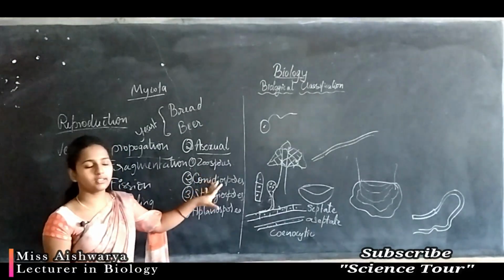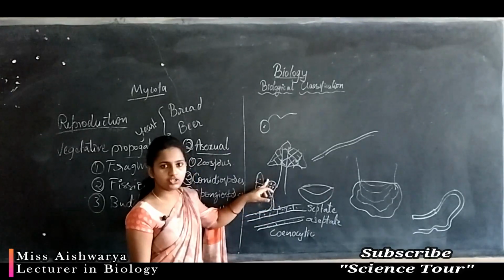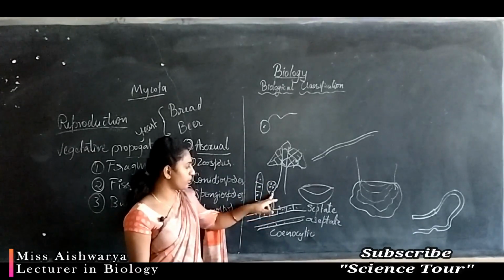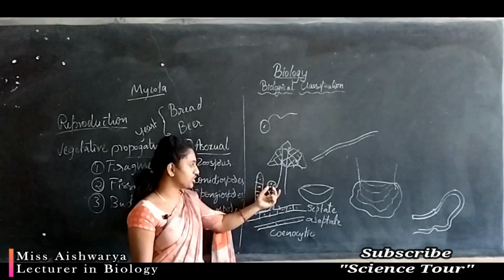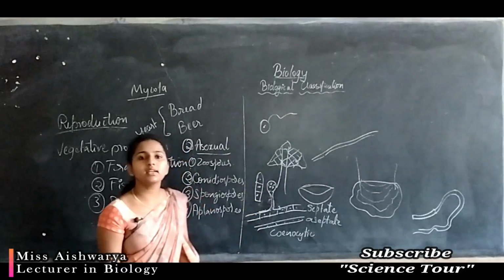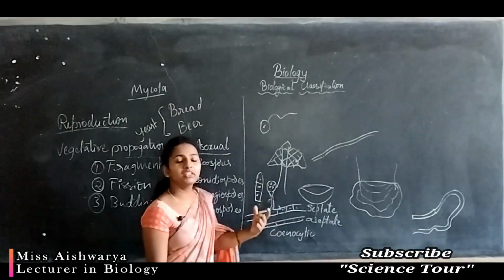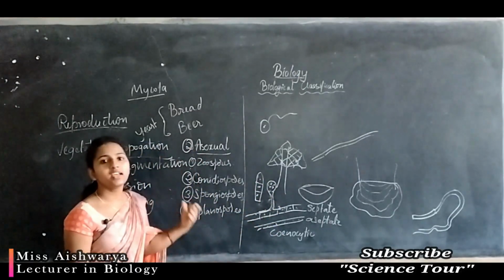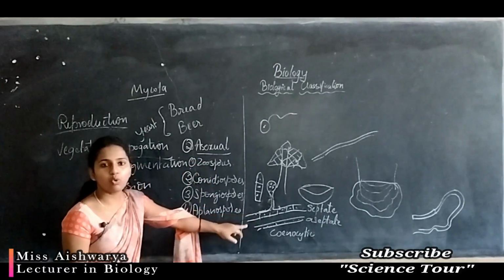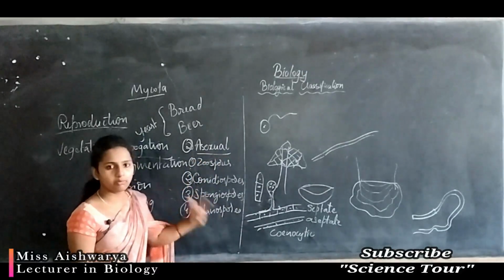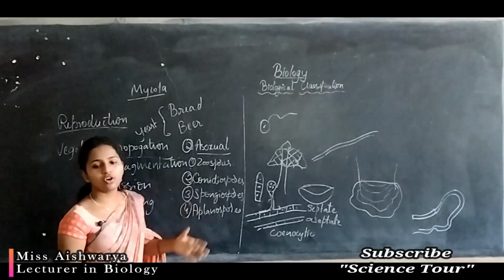In the asexual mode of reproduction, simply from the hyphae we can see a different structure, that may contain a sporangiophore. This sporangiophore bears a spore-bearing structure called the sporangium. Inside that sporangium we can see the spores. So here the fruiting body is developed from the hyphae without any fusion. A single hyphae is involved in the production of the spores. There also we can see the production of spores.